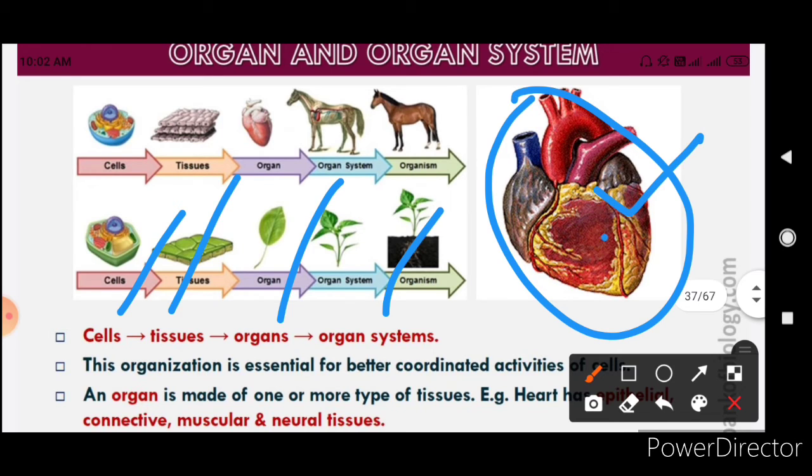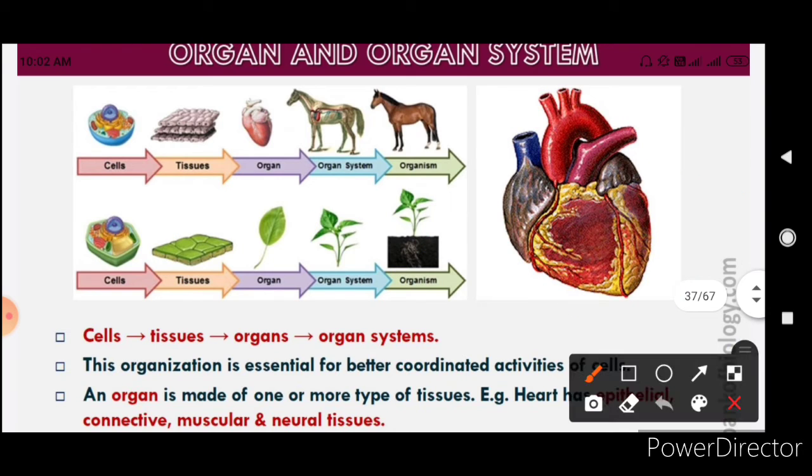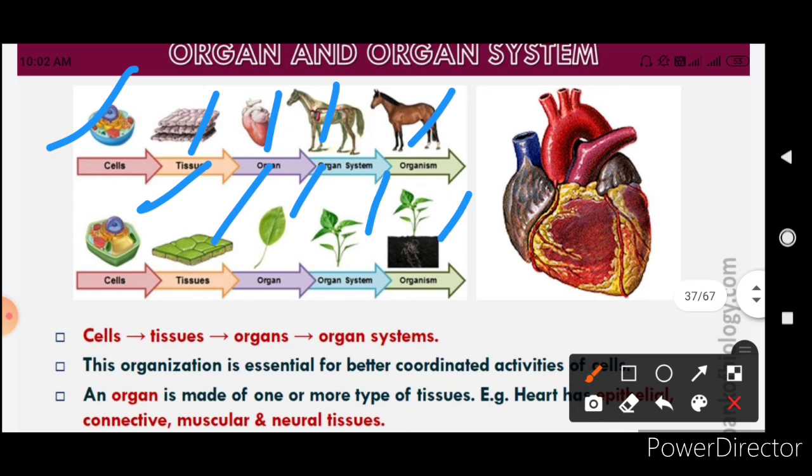Then only it can work. So in this way the organization is there. You can see here cells, tissue, then organ system is made, and then the organism is made. Similarly in plants also, cells, tissue, organ system and organism are made.